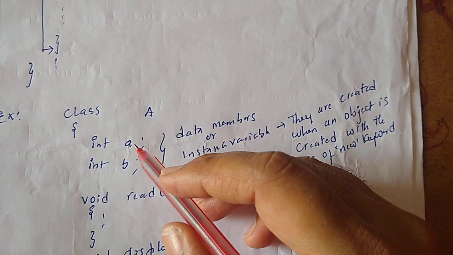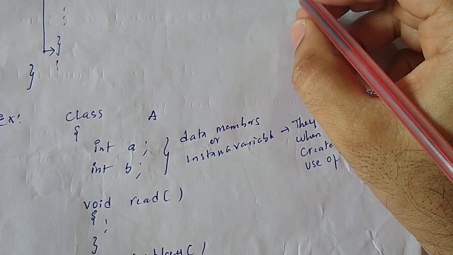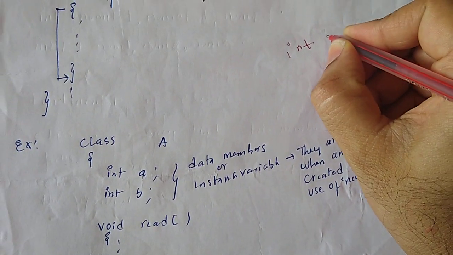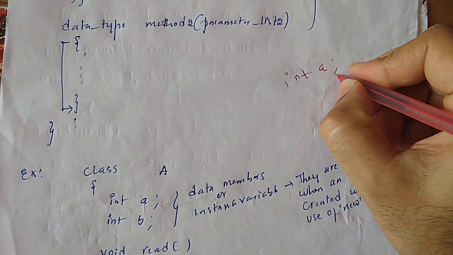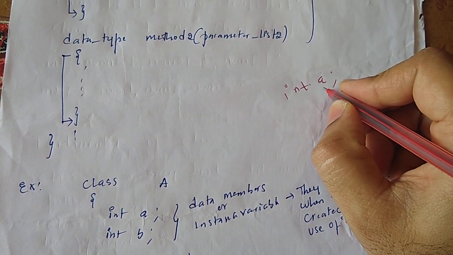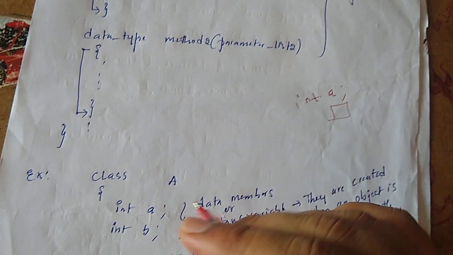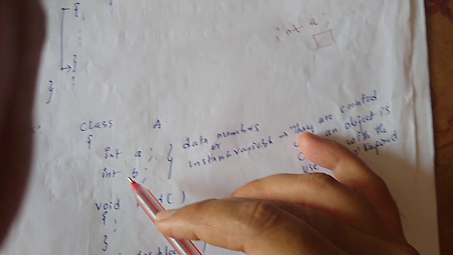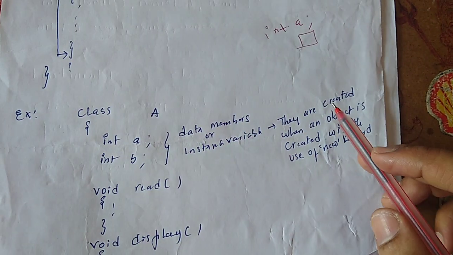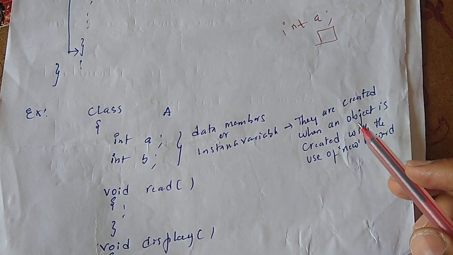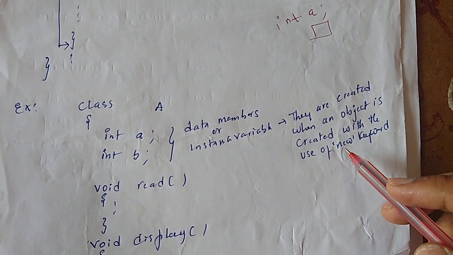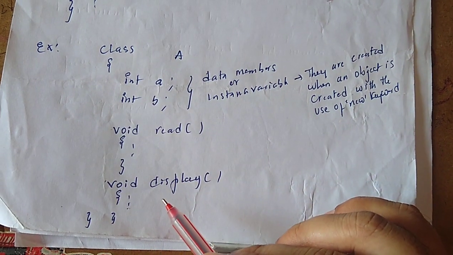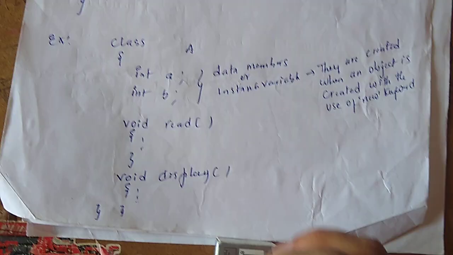Even though I have written int a and int b here, space will not be allocated. Space is allocated only when the object is created using the new operator. That's the reason we call this an instance variable. And these two are called member functions. This is the end of the class.